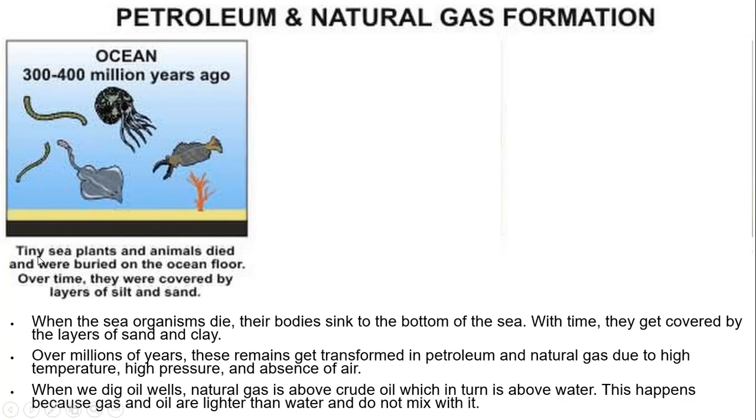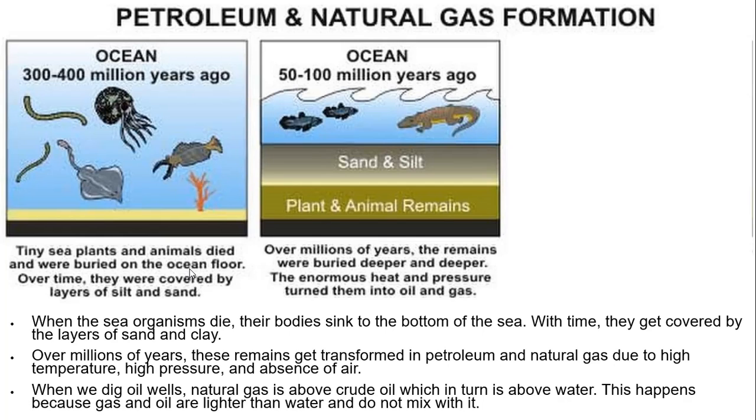The organisms such as tiny sea plants and animals died and were buried on the ocean floor. Over time, this is covered by layers of sand and silt.